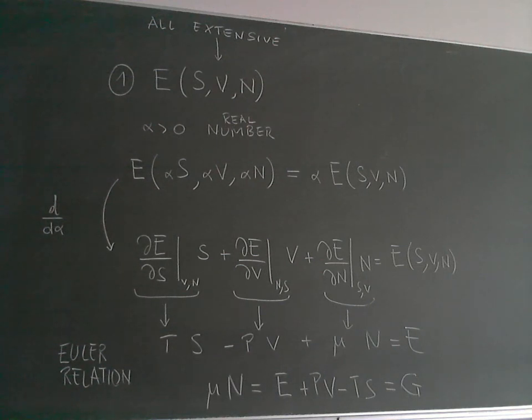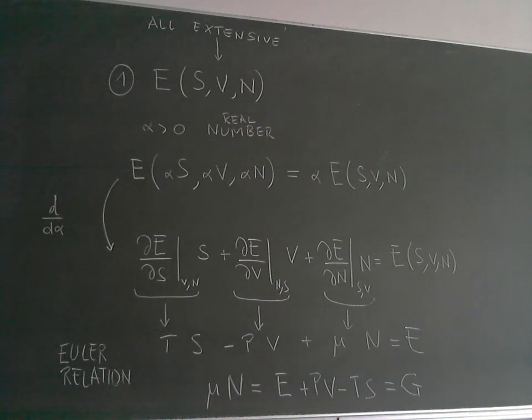E is a function of alpha S, alpha V, and alpha N, and alpha appears in all three variables, so we have to differentiate each. Differentiating alpha S with respect to alpha simply gives S. So we have a first term, dE/dS times S, then the second term, dE/dV times V, and dE/dN times N. The derivative with respect to alpha of the right-hand side, alpha times E, is just E, since differentiating alpha gives 1.